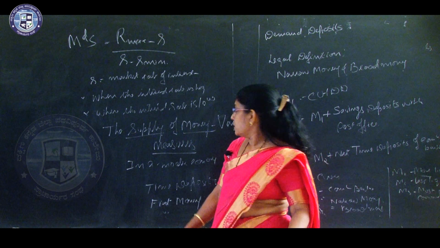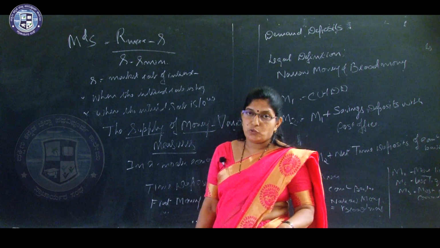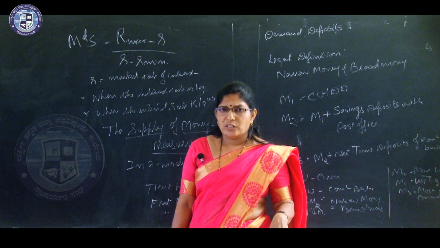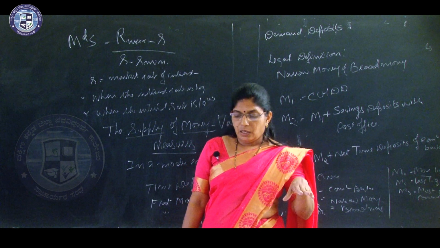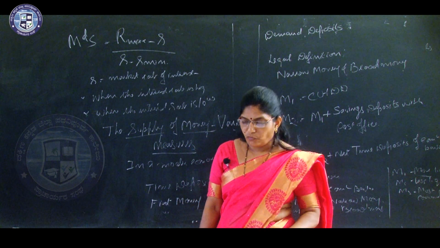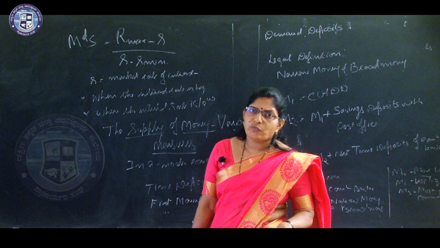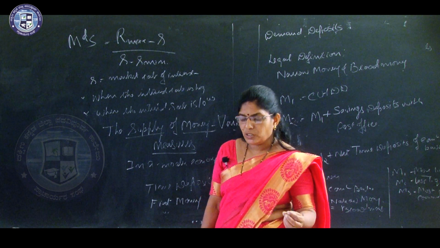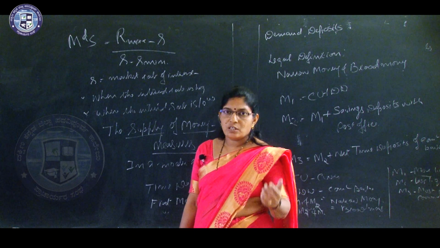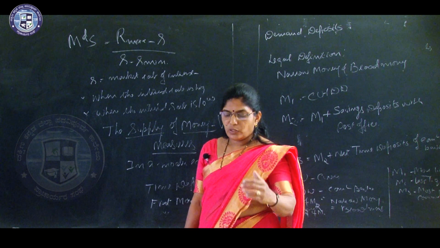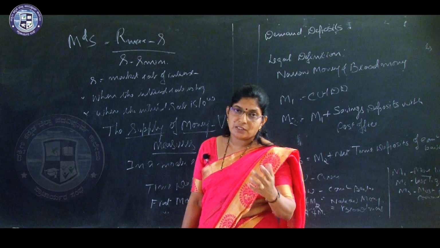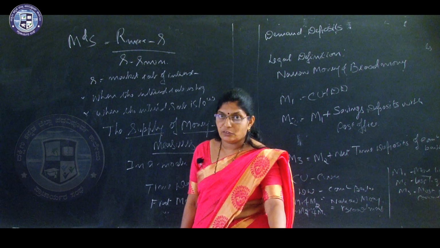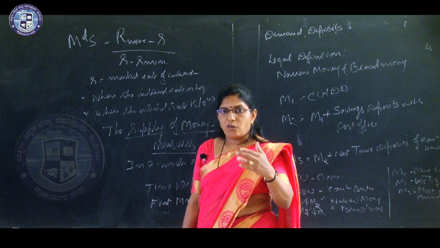Next comes time deposits. Time deposits, we also call them fixed deposits. Time deposits are deposits in which money is deposited for a fixed period of time, and it cannot be withdrawn before the stipulated period. It may be 3 months, 6 months, 1 year, 2 years, 5 years or 10 years, like that. It is fixed for a period of time.